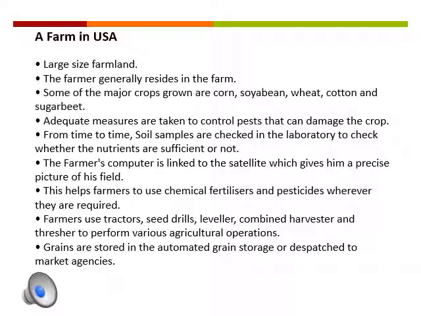They rely heavily on machines like tractors, seed drillers, levelers, combined harvesters and crushers. They have the advantage of automated grain storage facilities and dispatch facilities to the marketing agencies, and so can wait for a good price for their farm produce.